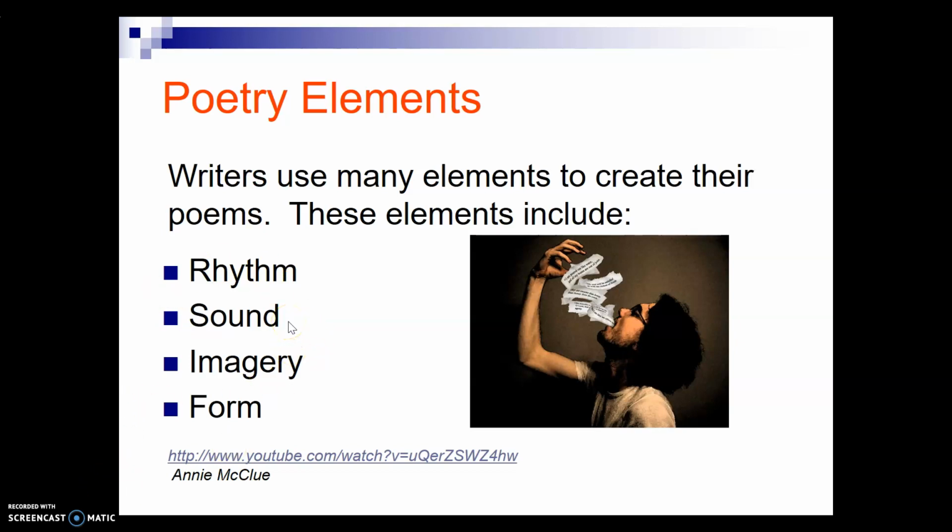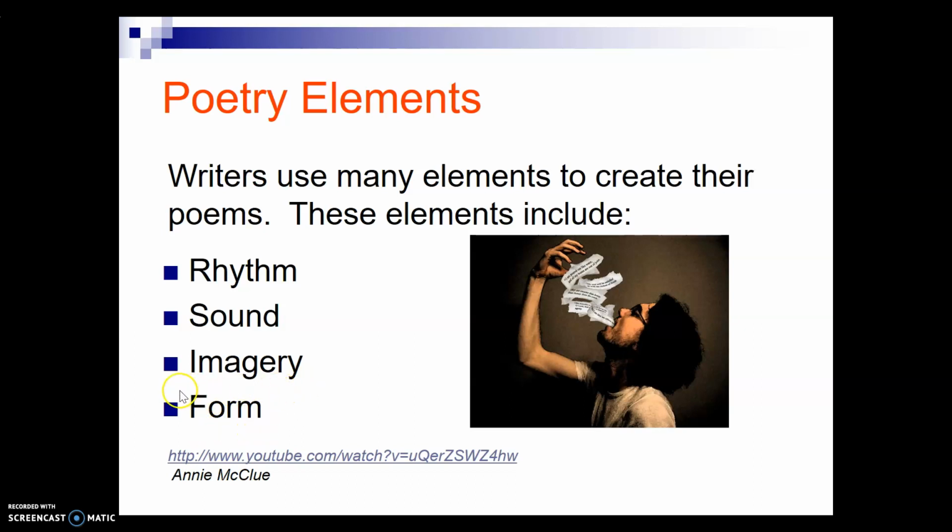Sound is not just the voice of the poet or the voice of the reader, but sound has to do with the words in the poem. What sound they might make by just changing the first letter, or the sound that we might find in rhyming words at the end of a line, or it might relate to sound words like onomatopoeias. Next one is imagery. Imagery has the word image in it, which means picture. Imagery is basically anything, any words or any language in the poem that helps paint a picture in our minds.